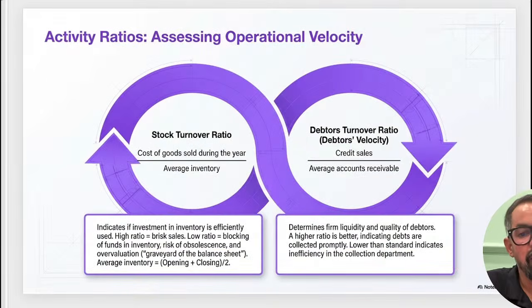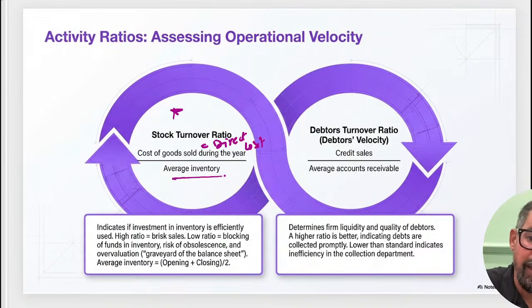Done? Next one we have stock turnover ratio. Okay, so stock turnover ratio is calculated as cost of goods sold during the year, meaning the direct cost. So cost of goods sold is equal to direct cost, the direct cost involved in the production of that particular product, divided by average inventory. Stock turnover ratio, and basically it indicates